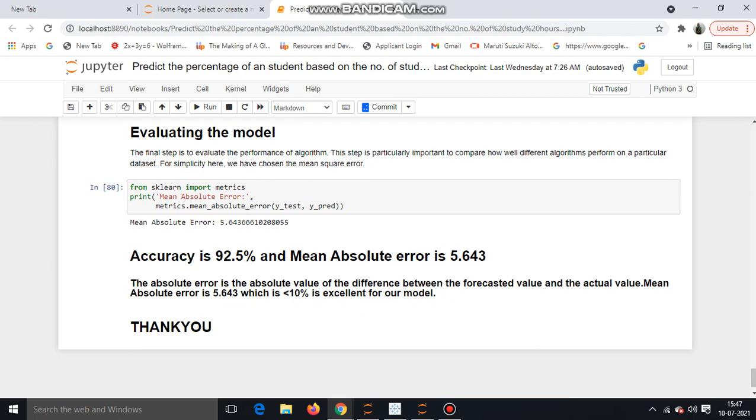And the final conclusion is that our accuracy is 92.5% and the mean absolute error is 5.64. The absolute error is basically the absolute value of the difference between the forecasted value and the actual value. So the mean absolute error is 5.64, which is less than 10%, which is excellent for our model. And the accuracy is also good for our model, it is 92.5%.